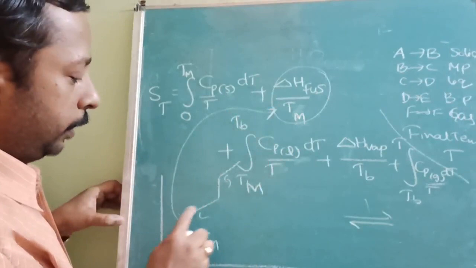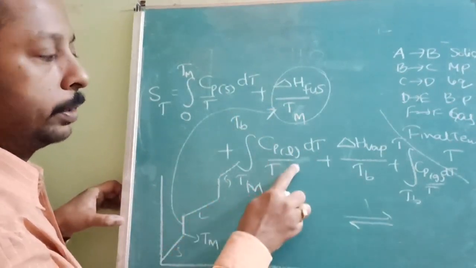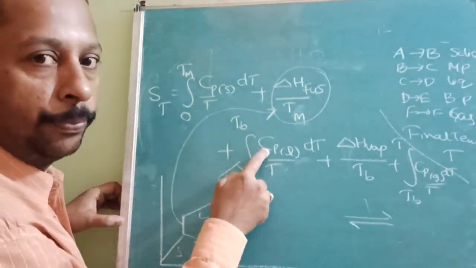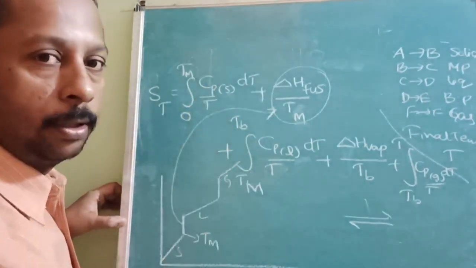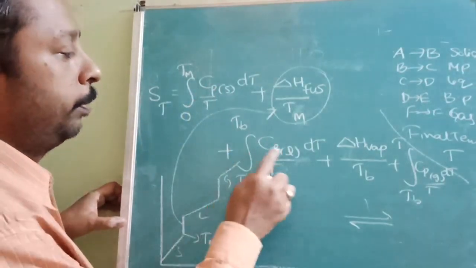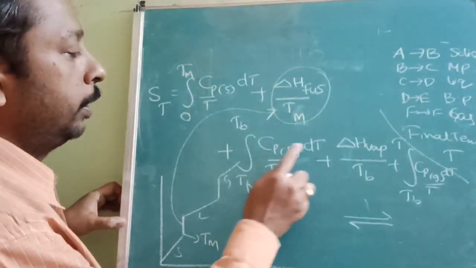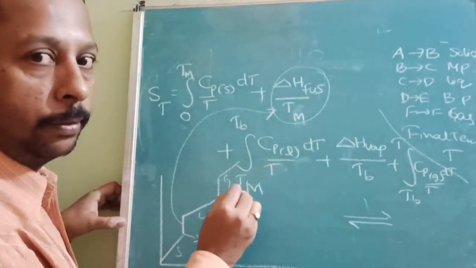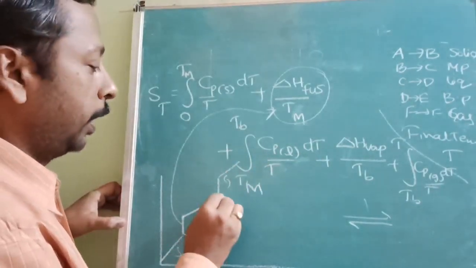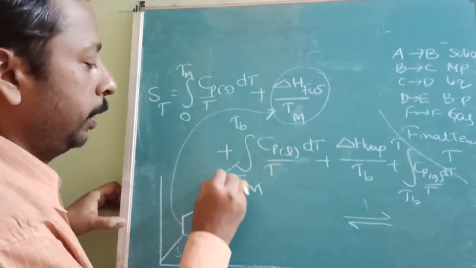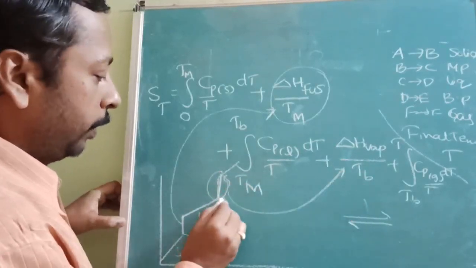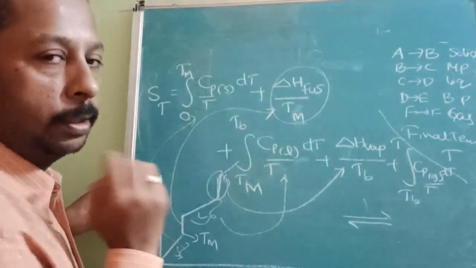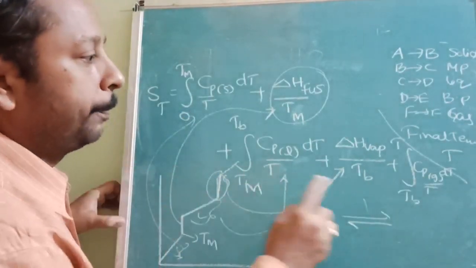After that, solid to liquid. This is the formula. Now it is converted into liquid, so now we cannot use this formula. Cp of solid is different, Cp of liquid is different. So it is the integration of Cp of liquid by T dT. Why? Because of small, regular, continuous variation. Again at this point, for this there is equilibrium, so this is the formula. From here to here, this is the formula. From here to here, this is the formula. Is it understood? Any doubt about this?